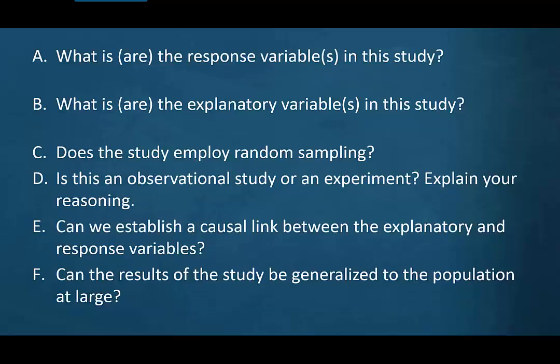So a quick note on generalizing. So earlier we discussed sampling versus census, and often we take a relatively small sample, apply some treatment, and then look at the results, comparing them to other possible samples. So in general, we are wanting to make an inference to some population. We have to be very careful when we generalize to the population. So generalizability relies on random sampling. If we want to learn about a population, we need to start with a random sample from that population. Additionally, if we want to compare 2 different types of treatments, we have to rely on randomization. So this is that idea of randomly assigning subjects to different treatments.